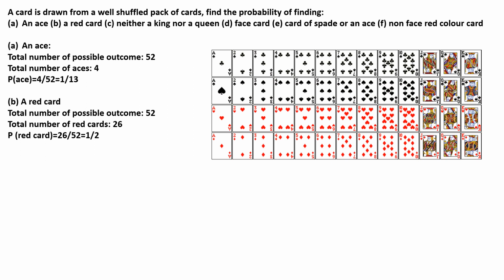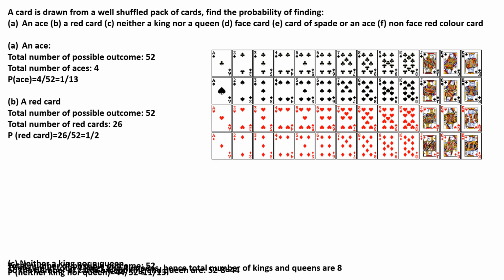Number B, probability of finding a red card. In this case, the total number of possible outcomes remains to be 52, and total number of red cards is 26, consisting of the diamonds and the hearts. So probability of getting a red card is 26 by 52, making it 1 by 2.